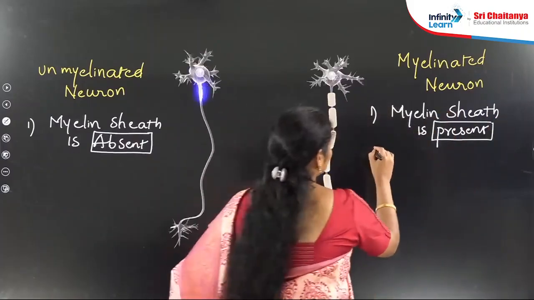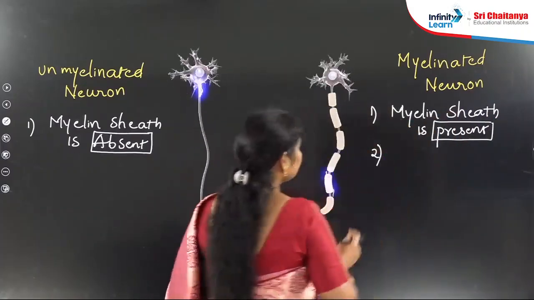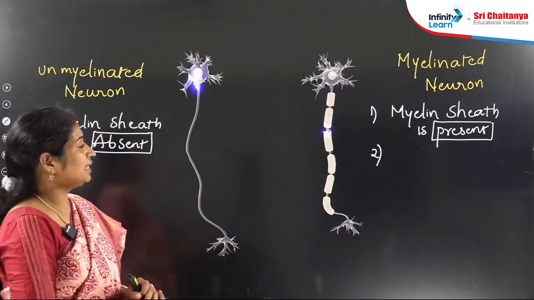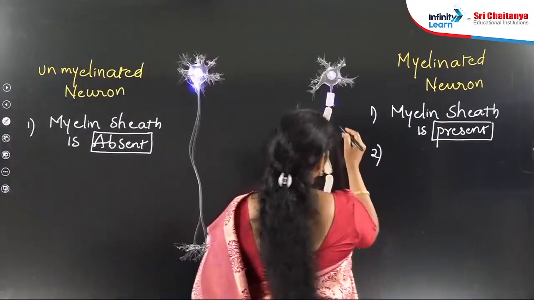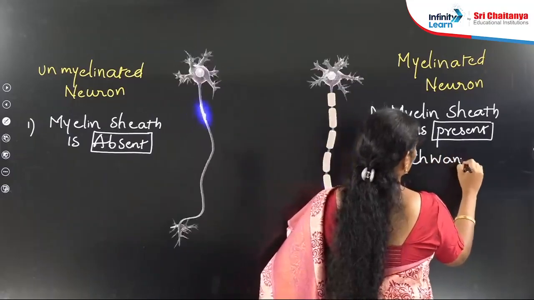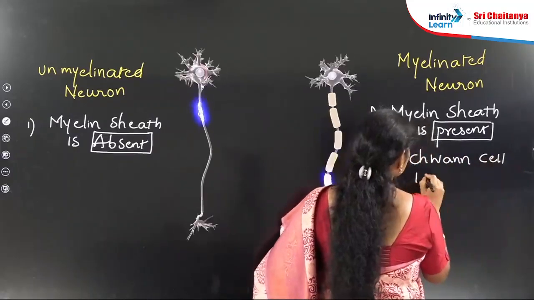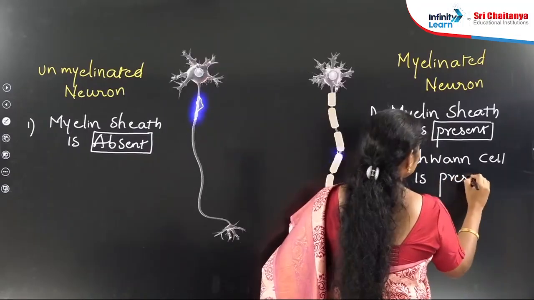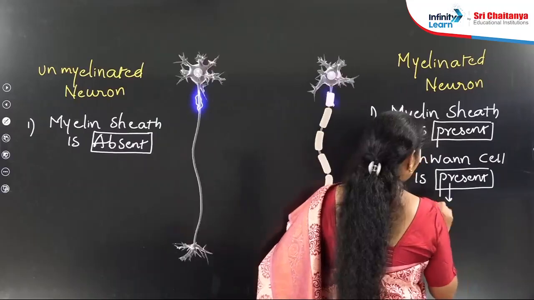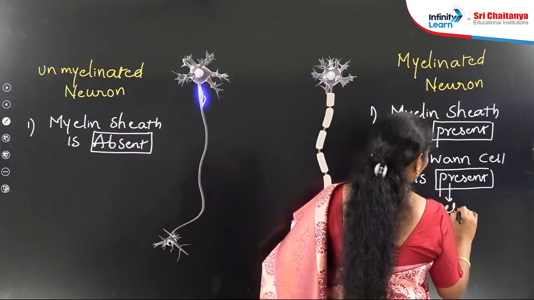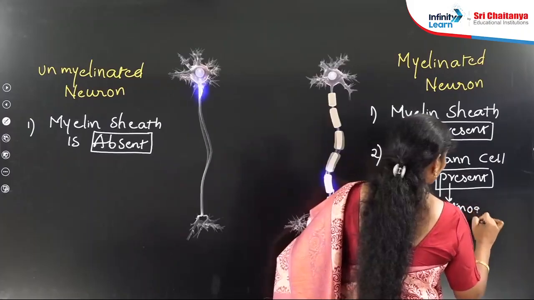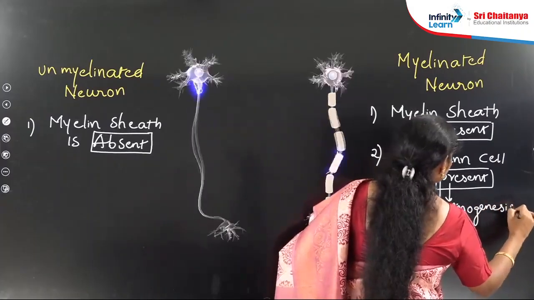Next. In the last slide, I said who is involved in the formation of myelin sheath, that is glial cells. What are those glial cells here? Here, Schwann cell. This one is a Schwann cell. Is Schwann cell present or absent? It is present, and it plays an important role in myelin sheath formation, which means myelinogenesis.